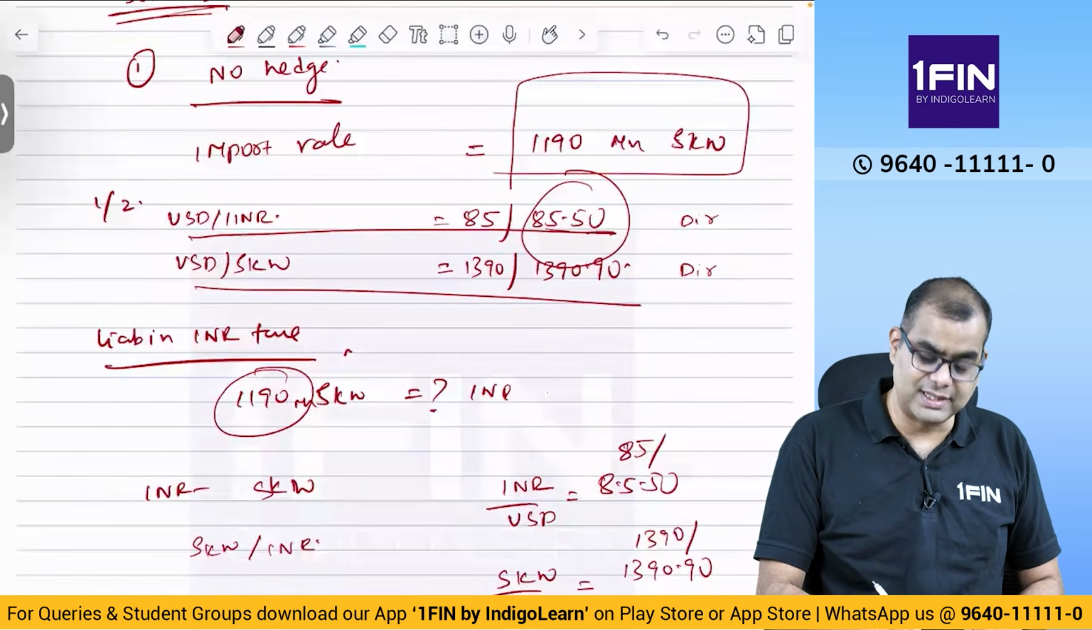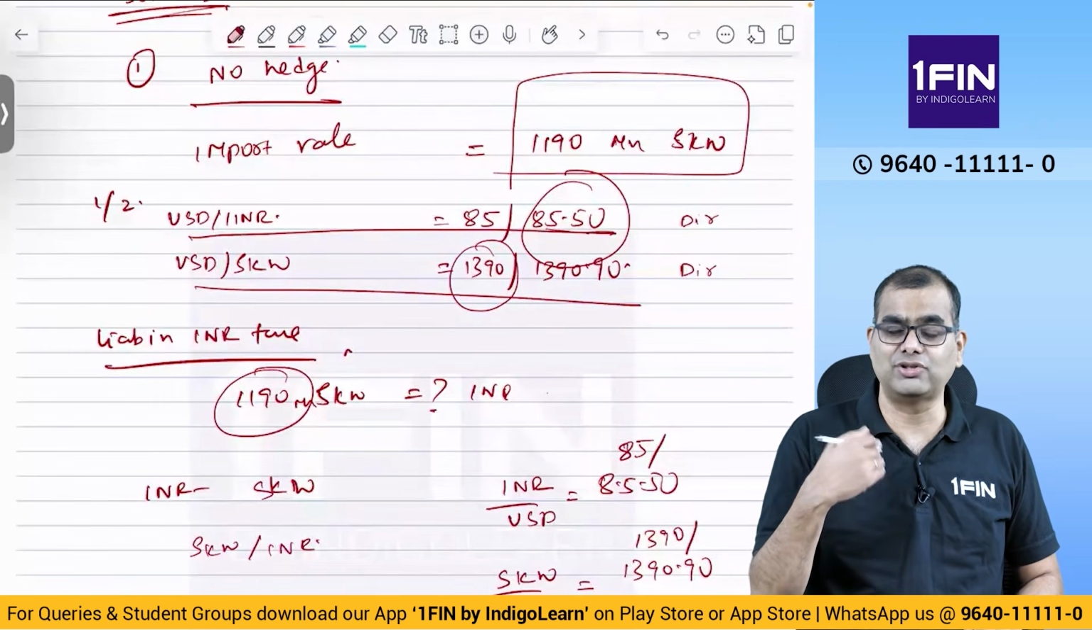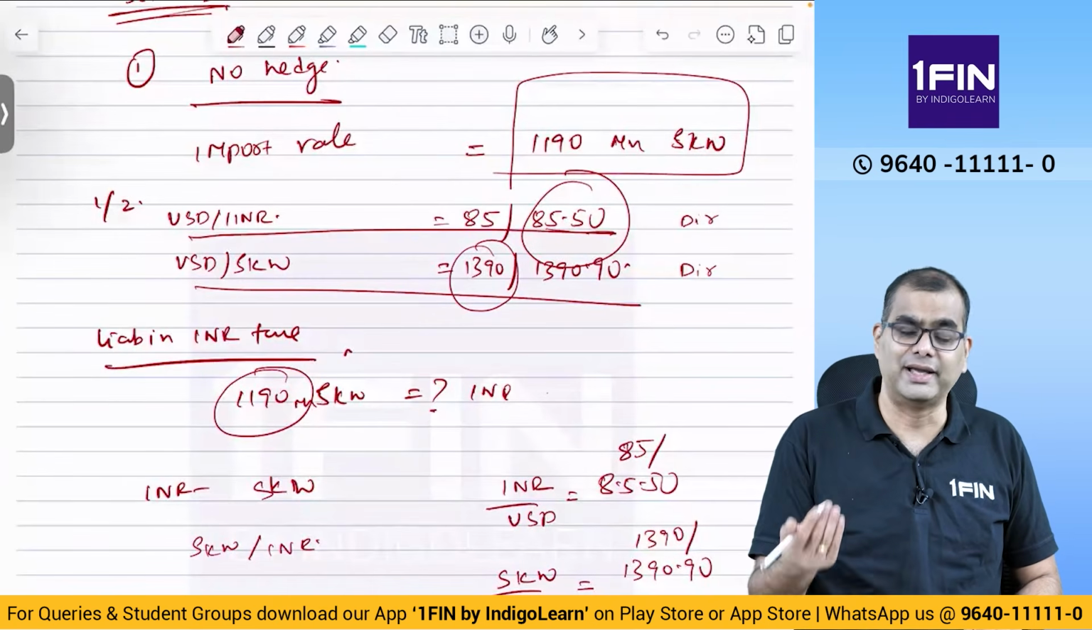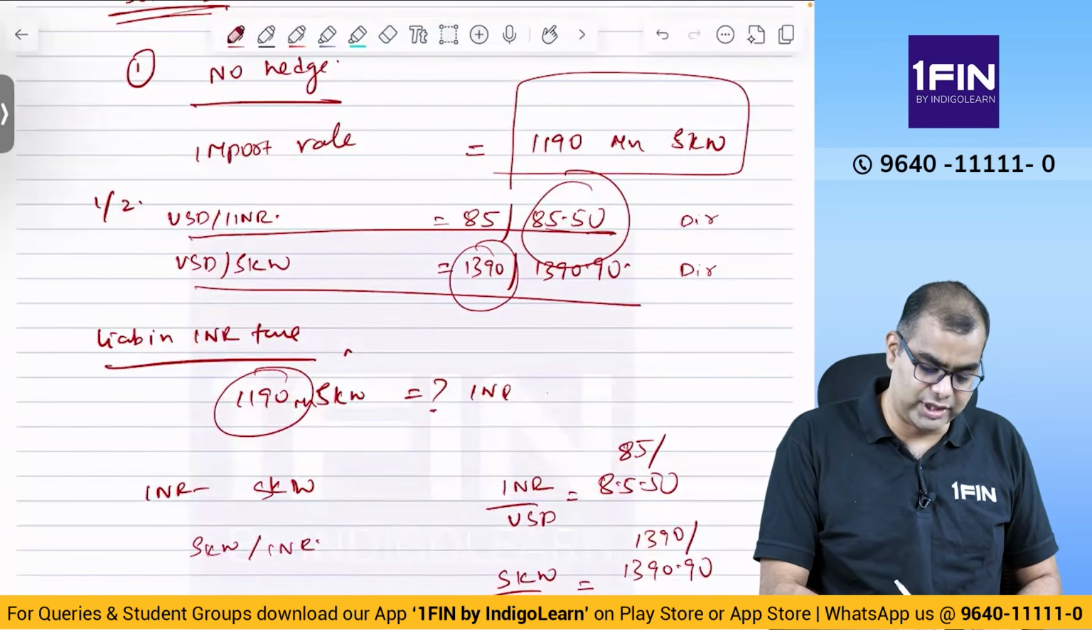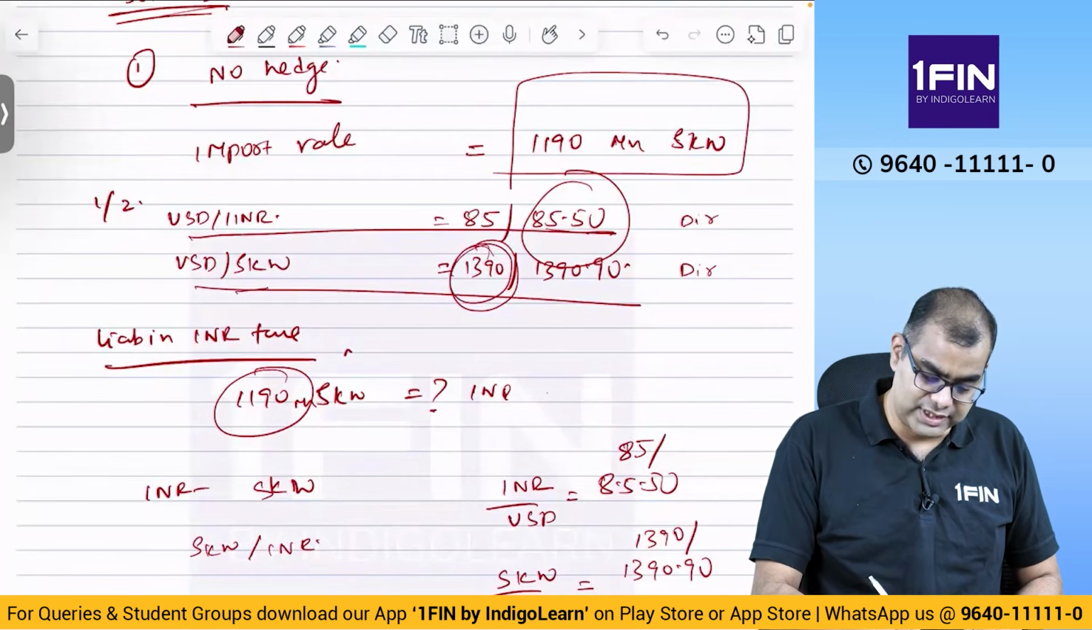Same way in the other case, once you have the dollar, you have to sell the dollar. If you have to sell dollars, the banker has to buy. When the banker is buying dollars against Korean won, the bid rate will be applicable. So 1390 will be applicable. Okay, so these are the two rates.